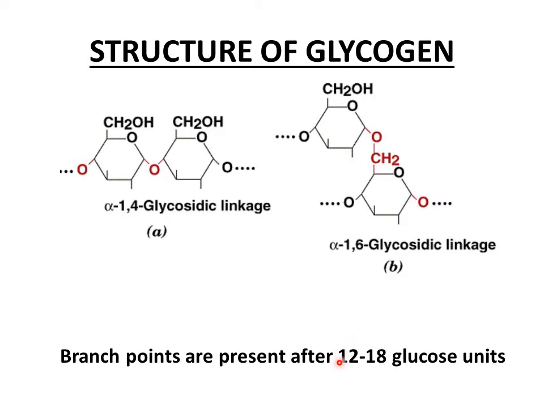You might recall that in amylopectin the branch points were present after every 24 to 30 glucose subunits, but in case of glycogen branches are present after every 12 to 18 glucose subunits. So glycogen has a similar structure to amylopectin. The only difference is that glycogen is more branched as compared to amylopectin.